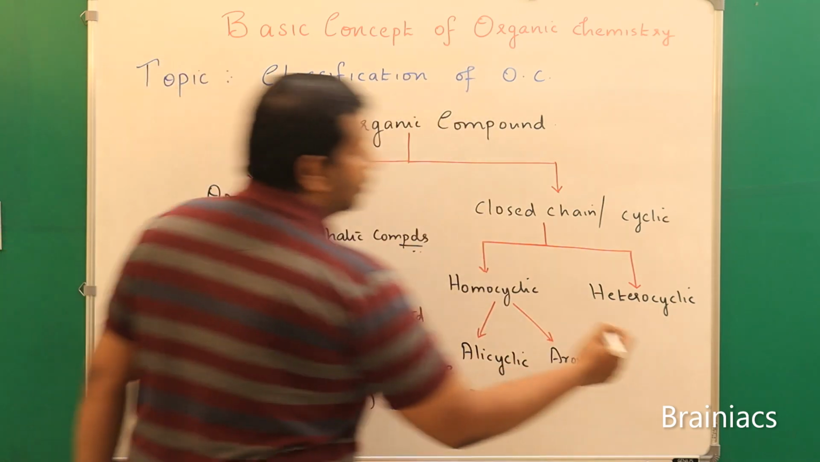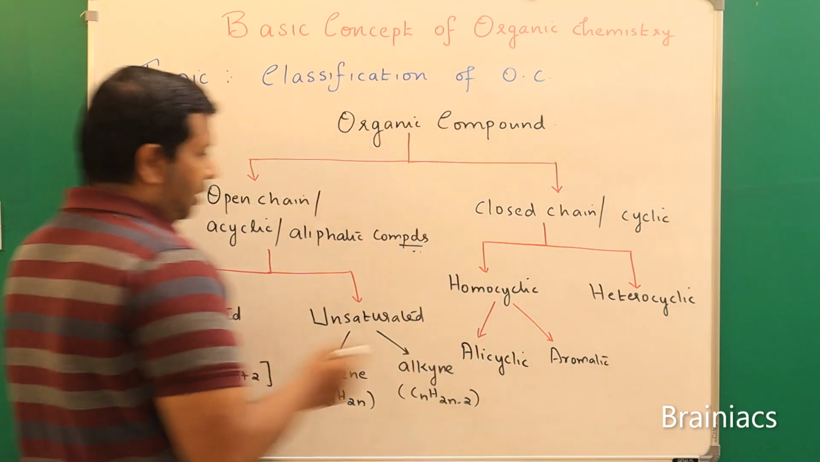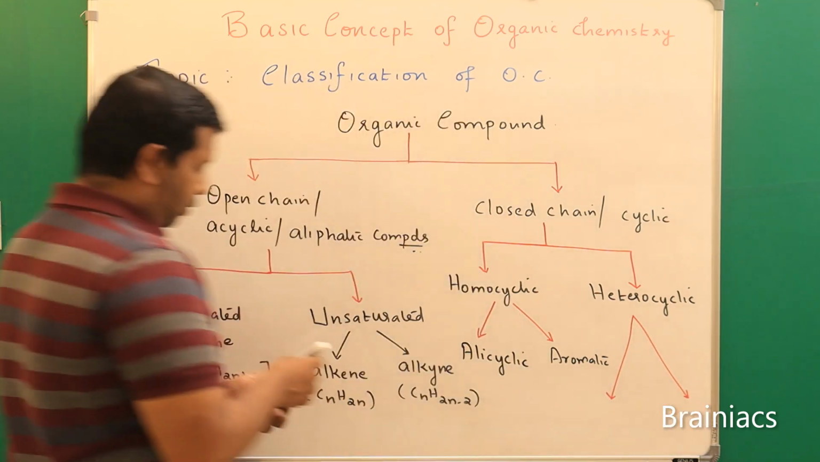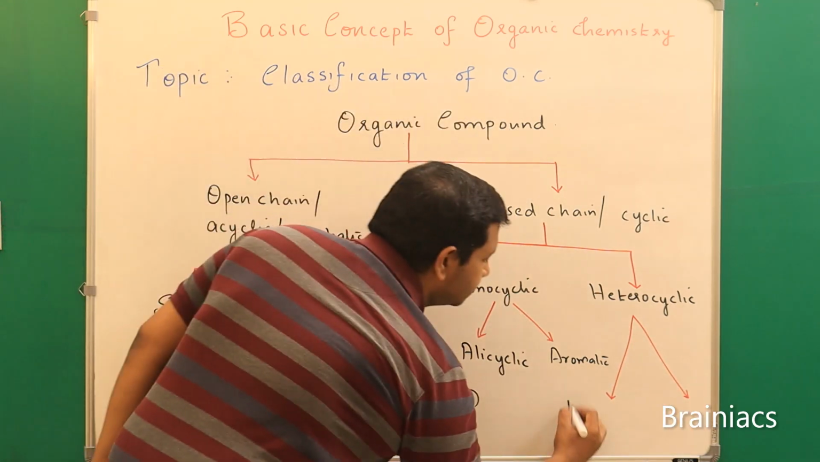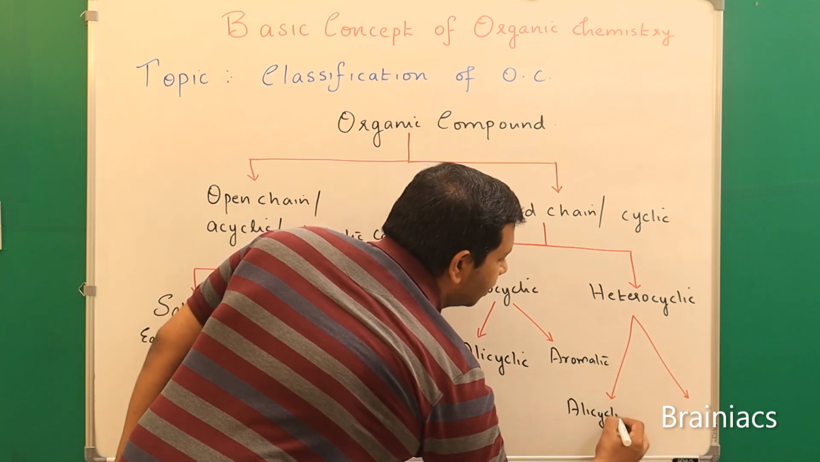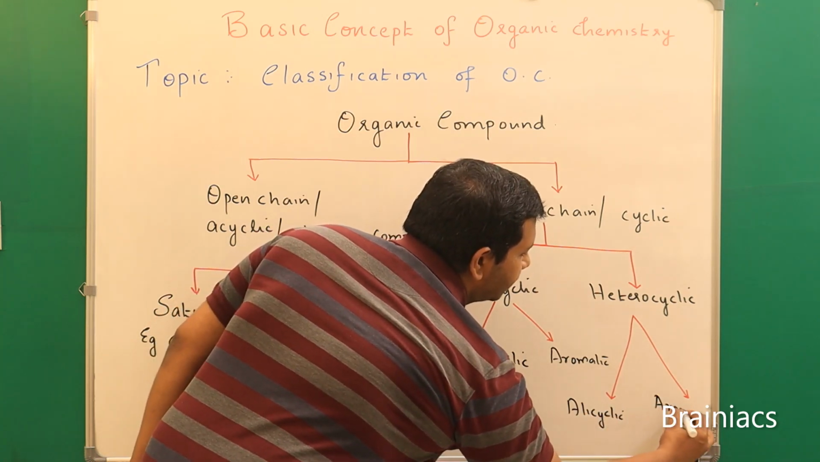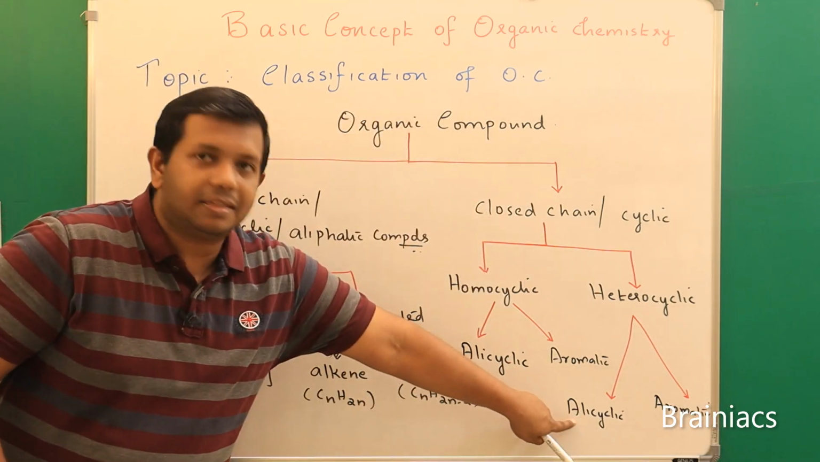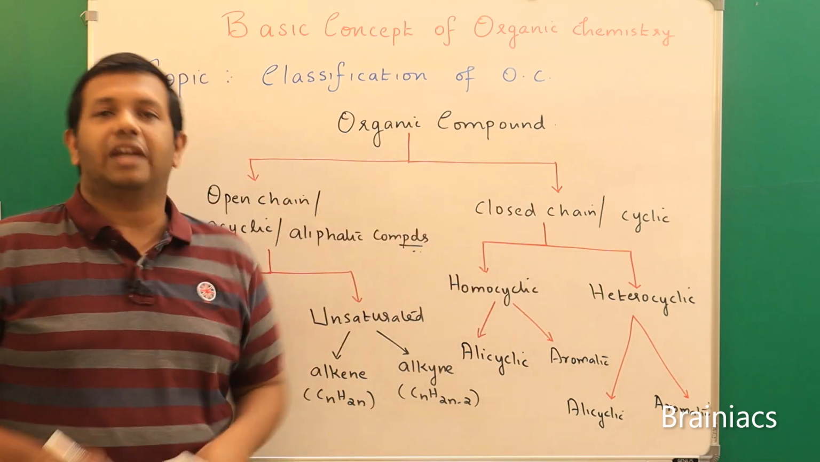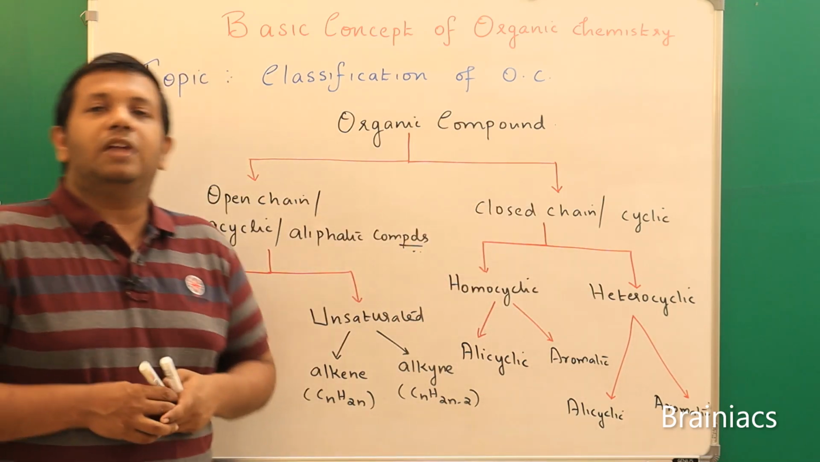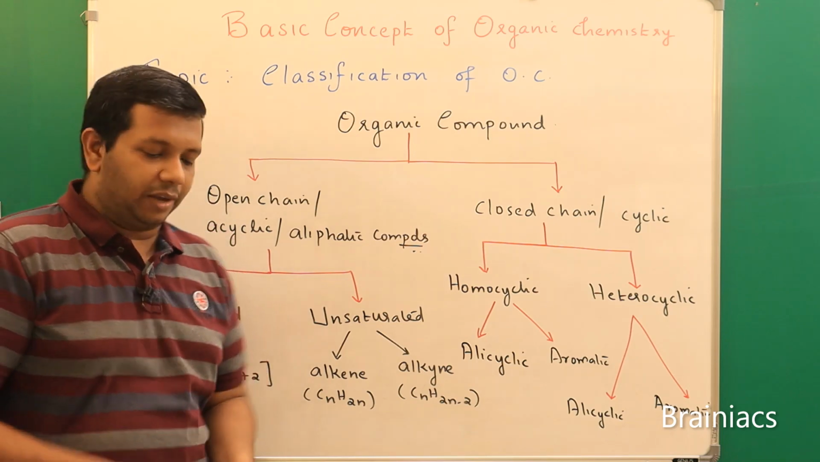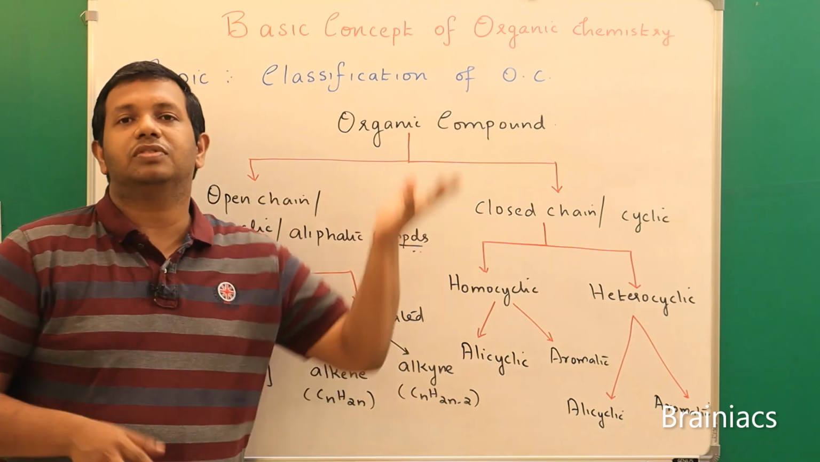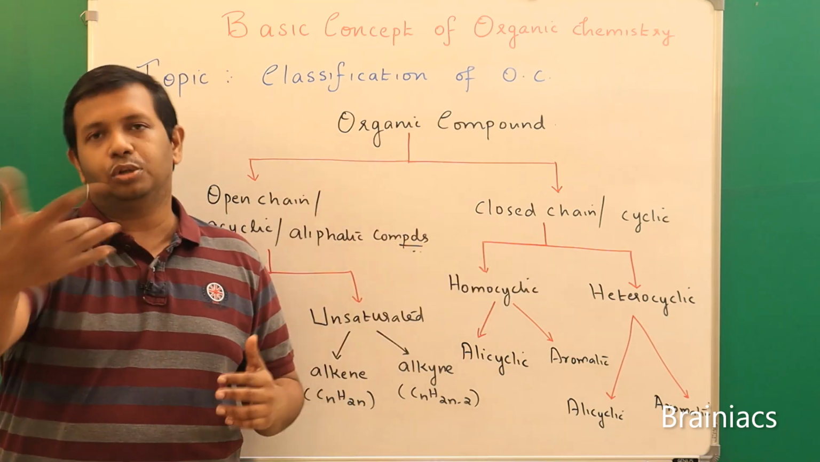Similarly, heterocyclic is also classified in the similar way. There is no space, so I am drawing big. This can also be alicyclic, or it can be aromatic. So here how will you say then? Alicyclic, heterocyclic, closed chain organic compound. Understood? Now I need to explain what is alicyclic and aromatic. To say whether a species is aromatic or not, there are some definite criteria. That is what we are going to learn next.